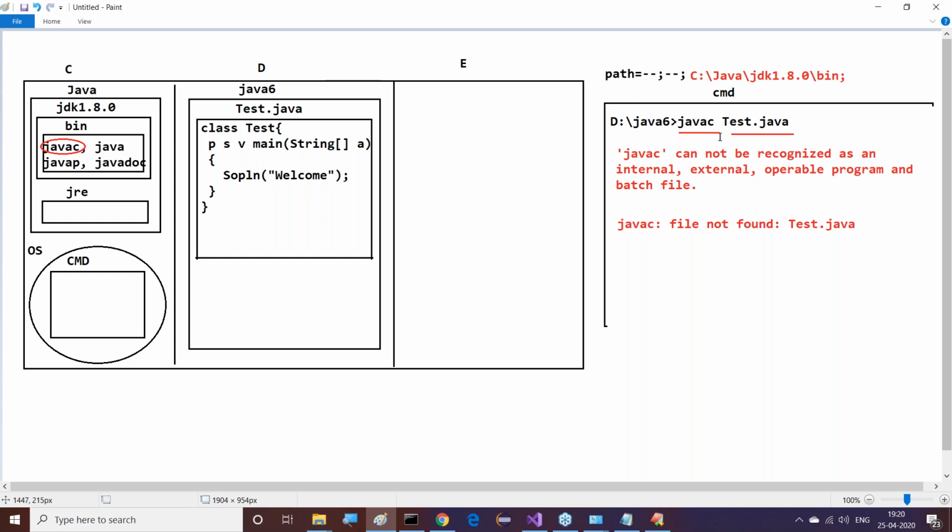If it is not available, then we have to set the bin location of the JDK to the path environment variable, so path is equal to that location. In this scenario, when we compile our program again with javac, the operating system will execute the javac command by going through the path environment variable. When the javac command is executed, the Java compiler software will be activated and come into the picture.